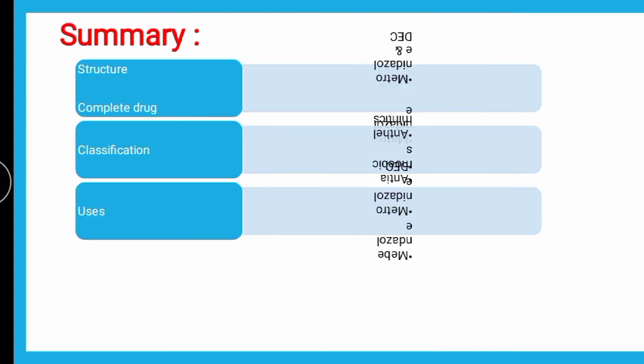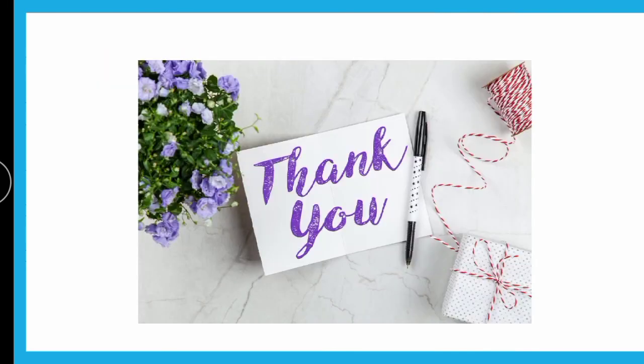Now to summarize, the very important drug from this chapter is metronidazole, which is from the nitroimidazole class, an antiamoebic drug. From anthelmintics, mebendazole is very important, DEC is very important, and uses of all the anthelmintics are really very important. So with this we finish the frequently asked questions from the chapter antiamoebics and anthelmintics.